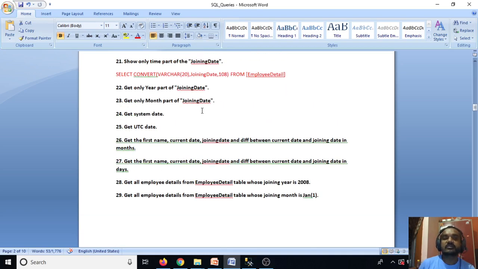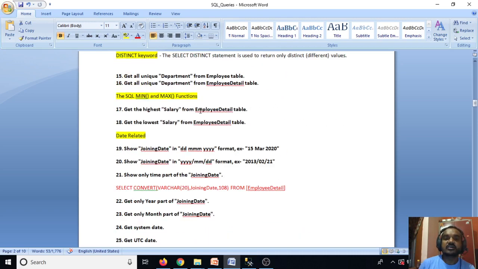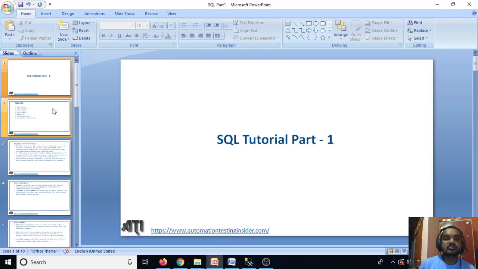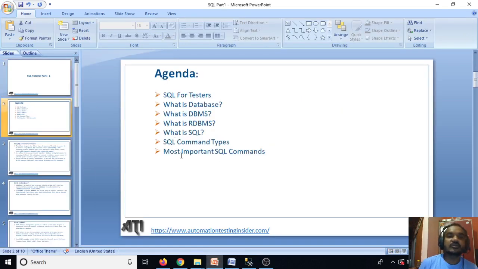In a single tutorial I'll pick 10 to 15 queries and discuss those. We'll talk about joins as well. But before we proceed with the queries, I think it's important to understand some theoretical stuff. So let's have a look at the agenda for today.